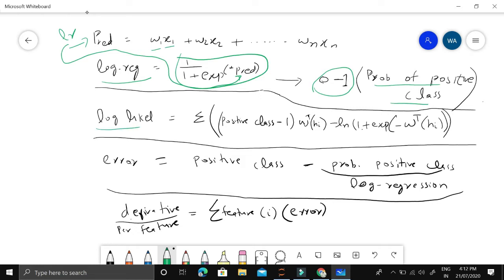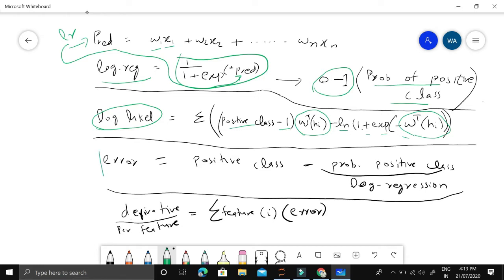Now, the log likelihood function is kind of tricky, kind of complicated, but you can find a lot of articles, and in books the explanation is very easy, going from very bottom to the top, so you can follow along that. But it's basically positive class minus 1, and this is like the linear regression part for a feature i, and then natural log 1 plus exponential minus, this is again the linear regression part. Okay, so my part here is not to explain these mathematical things, how it came up, this is more of a theoretical part. My job here is to implement them, and I'll try my level best by the end to come up with a working logistic regression.